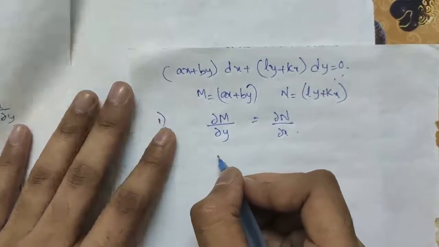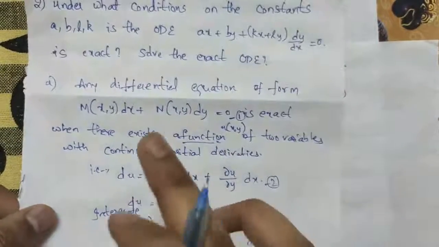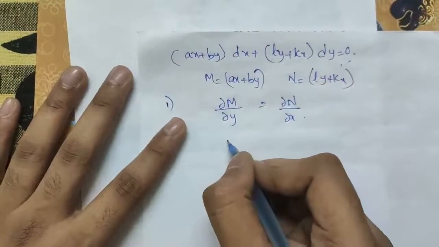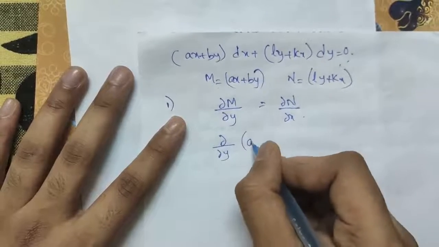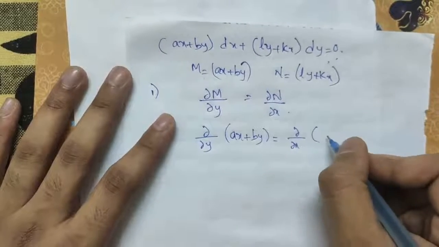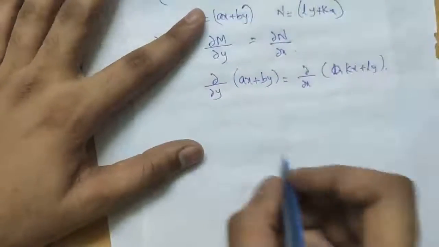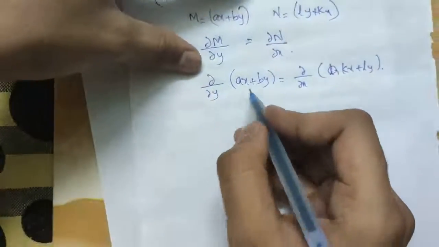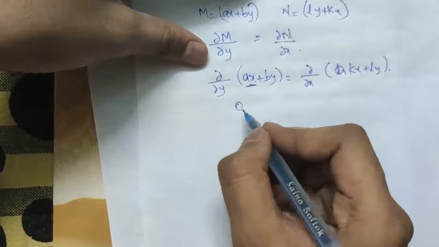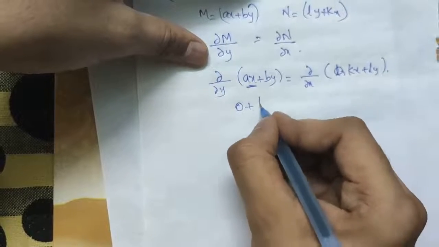Next, ∂/∂y of (ax + by) = ∂/∂x of (ly + kx). For the partial derivative with respect to y of ax, x is treated as constant, so it equals 0, plus the partial derivative with respect to y of by, which equals b.